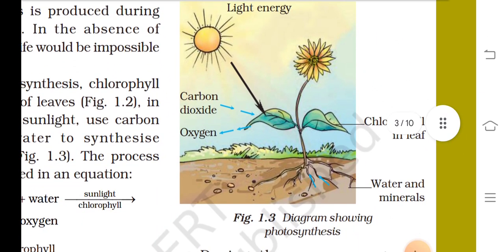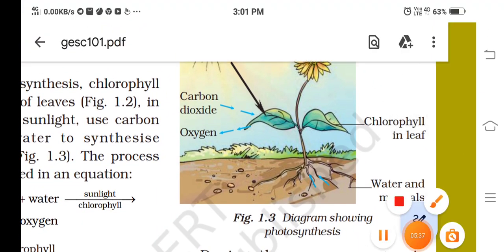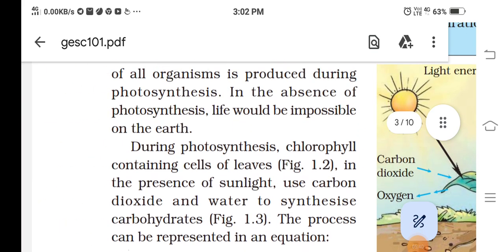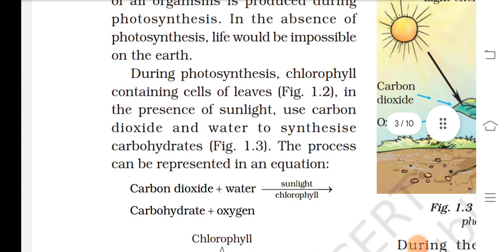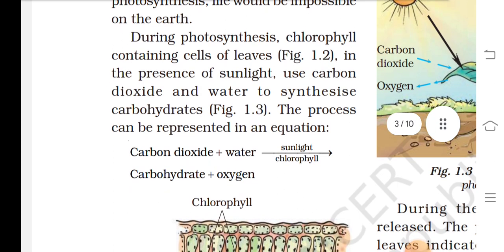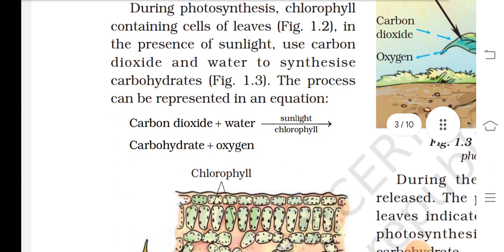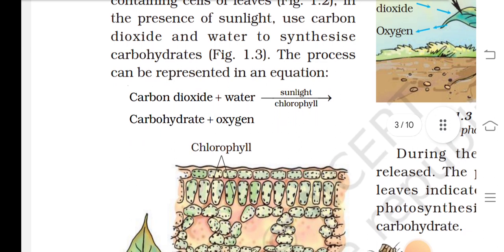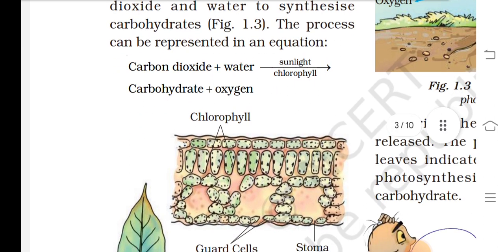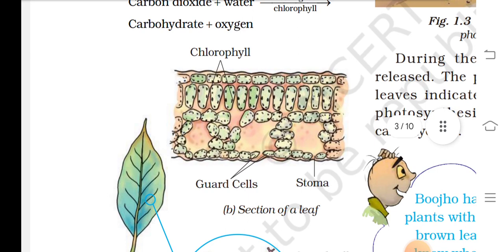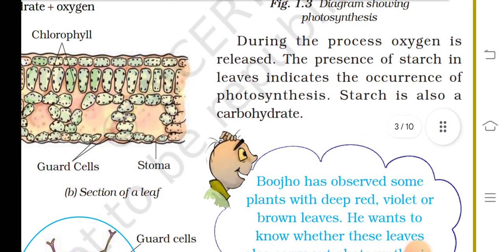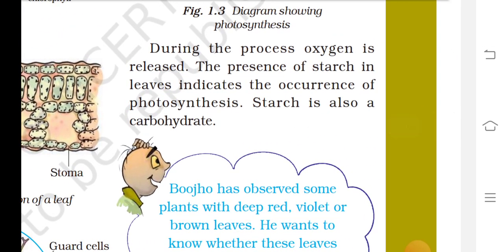Light energy, carbon dioxide, oxygen, chlorophyll in the leaf, water and minerals. During photosynthesis, chlorophyll-containing cells of leaves, in the presence of sunlight, use carbon dioxide and water to synthesize carbohydrate. The process can be represented in the equation: carbon dioxide and water, in sunlight and chlorophyll, give carbohydrate and oxygen. Chlorophyll, guard cells, stomata. During the process, oxygen is released.